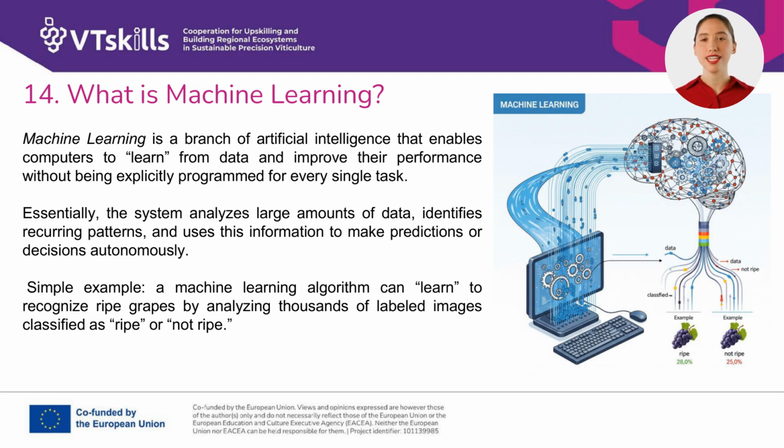Machine learning, a key branch of artificial intelligence, empowers computers to learn from vast amounts of data, thereby enhancing their performance without requiring explicit programming for every individual task. At its core, a machine learning system analyzes large data sets to identify recurring patterns. It then leverages this acquired information to autonomously make predictions or informed decisions, continuously improving its capabilities over time. Simple example: a machine learning algorithm can learn to recognize ripe grapes by analyzing thousands of labeled images classified as ripe or not ripe.